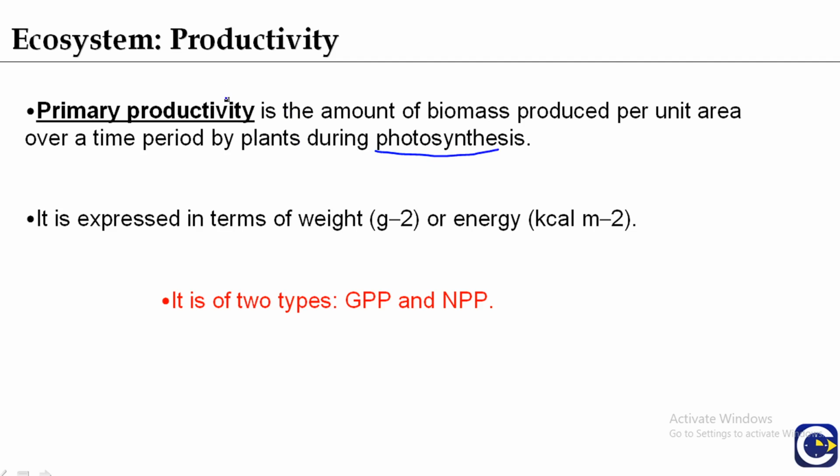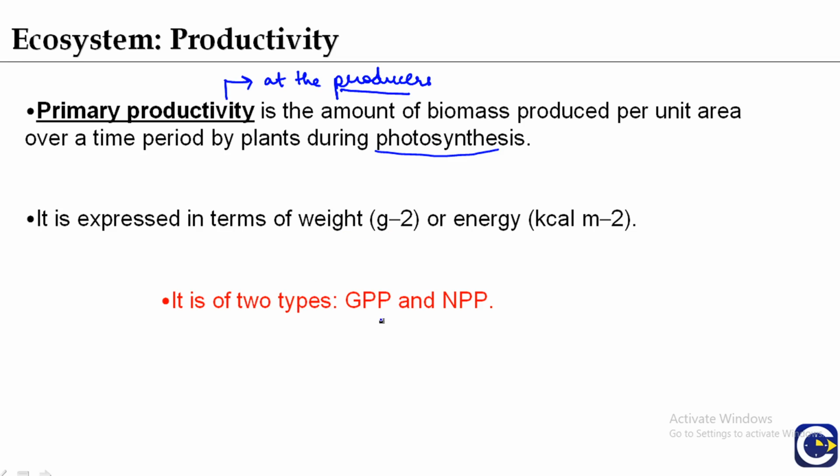So primary productivity is at the producer level because these are the producers which are performing the process of photosynthesis. And the primary productivity can also refer to the amount of organic matter or biomass produced at the producer level during a given period of time. Now it is expressed in terms of weight or energy.